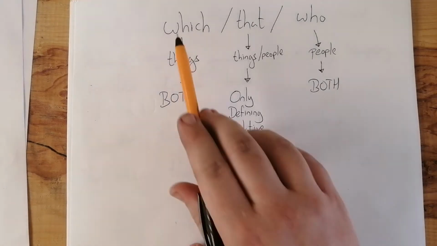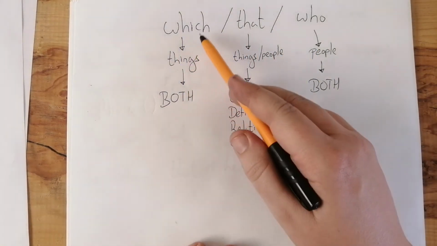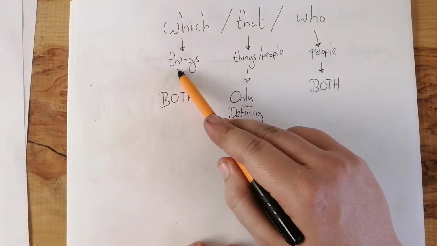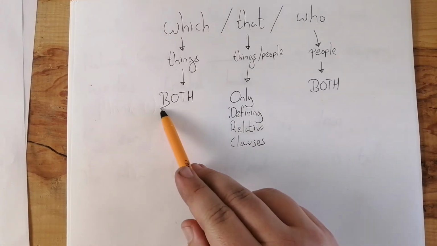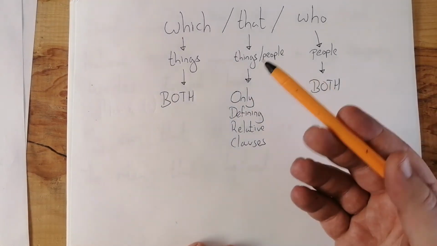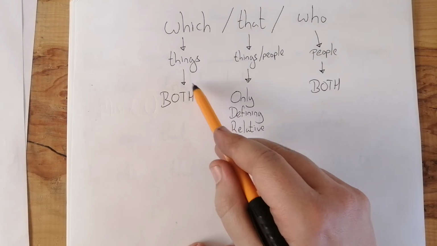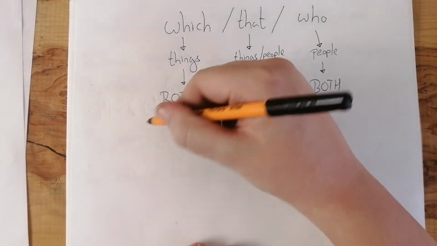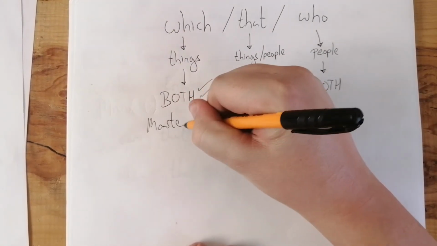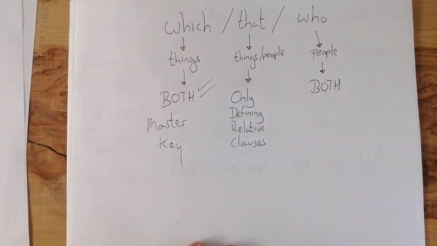Well, here we've got which, that, and who. Now, you can use which to talk about things. And you can use which for both defining relative clauses and non-defining relative clauses, yeah? It's like the master key, you know? It's going to be okay in all cases, all right?